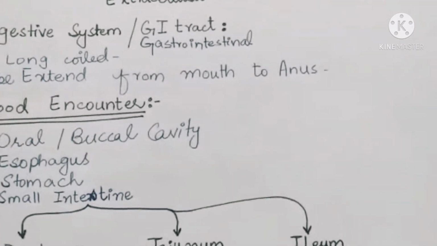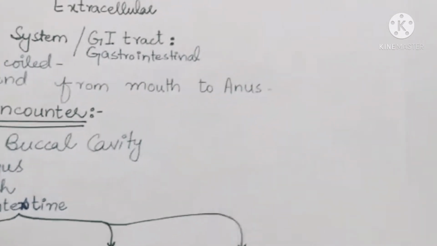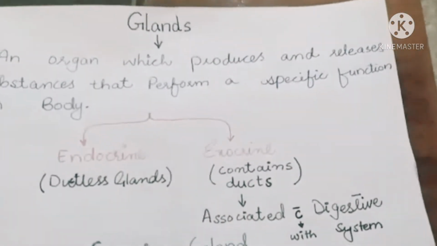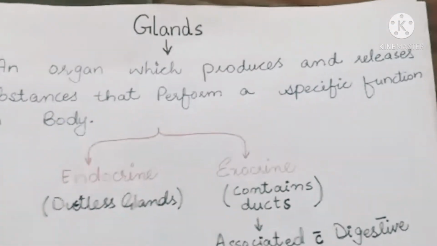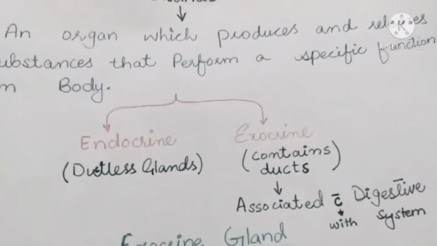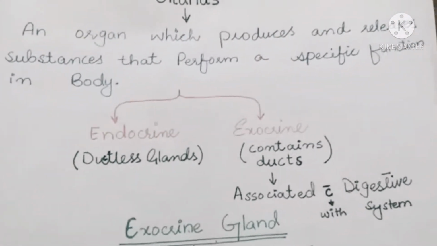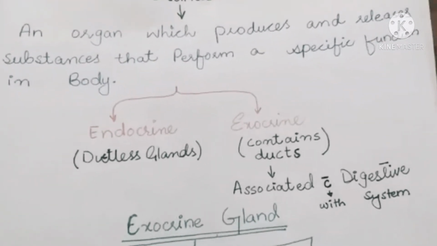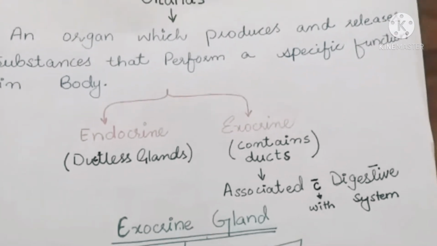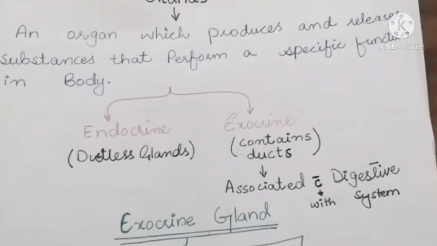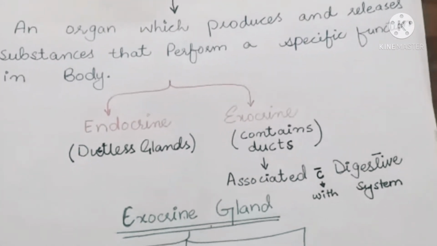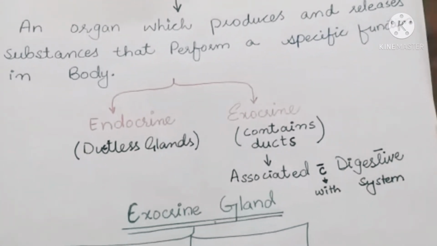Okay. Then after the large intestine, comes the glands. We know that for the digestion processes, our body needs secretions, and secretions are provided by the glands. So what are the glands? A gland is an organ which produces and releases substances that perform a specific function in the body. These substances are known as the secretions.